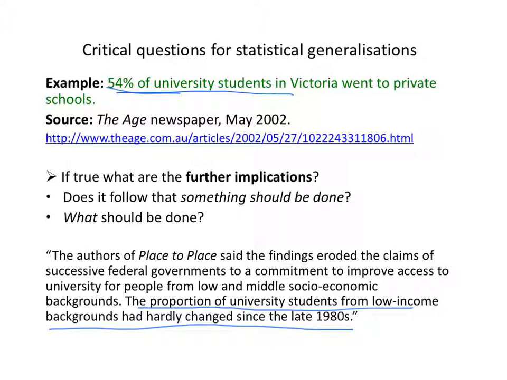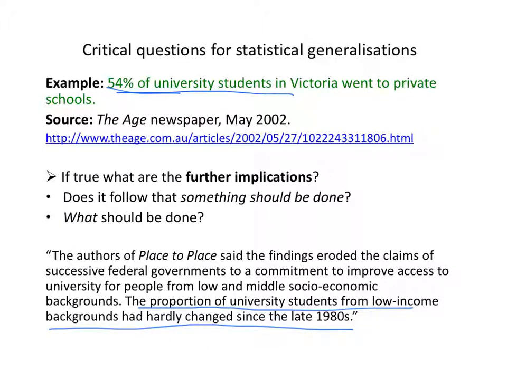Just returning to the original claim about 54% of university students in Victoria going to private schools, that is a slight over-representation of private school students. Another kind of question you might ask is, is it increasing or decreasing? If it's decreasing, and has been decreasing for a while, you might say, well, the trend is downward, and so perhaps we don't really need to do anything more.